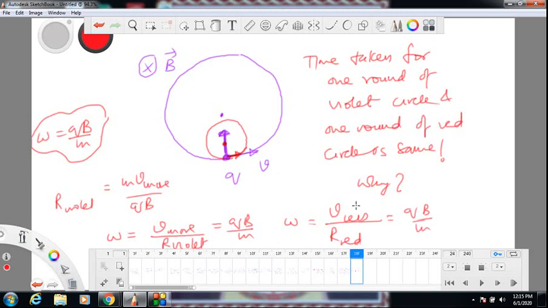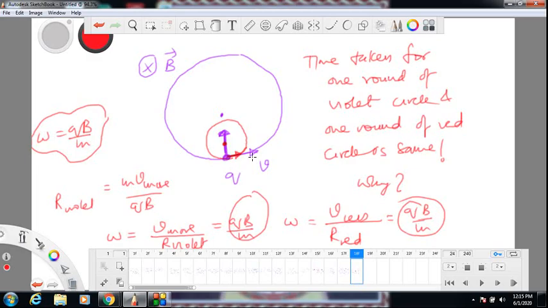In both cases, the omega is coming out to be same. If angular speed is same, both will take same time to cover 2 pi radians angle. So by the time the violet circle is completed, the red circle is also completed in same time.